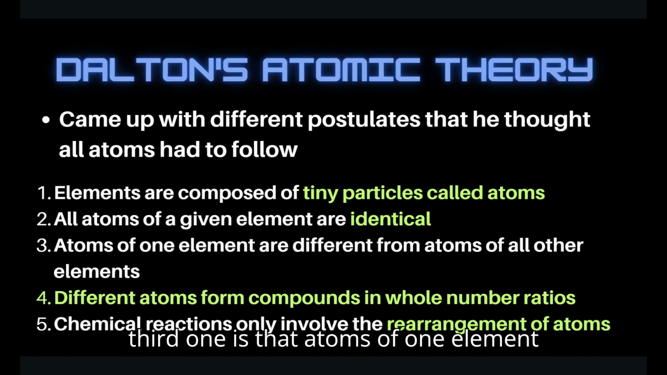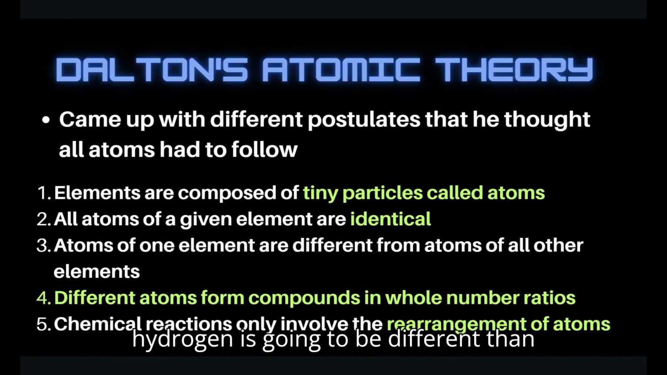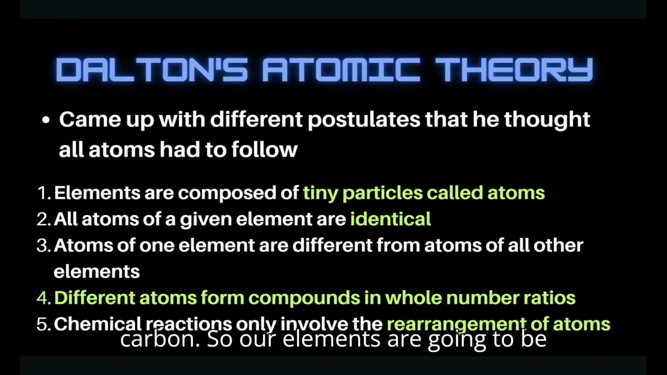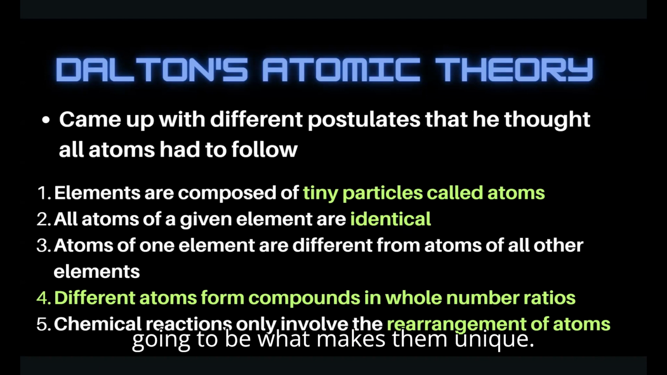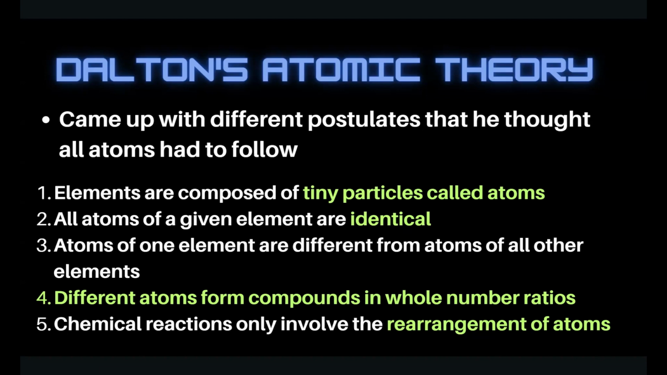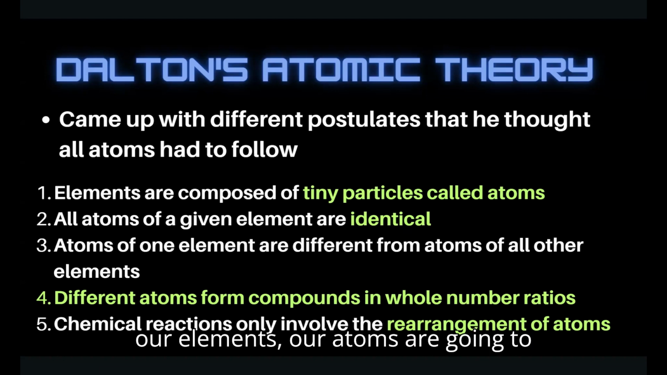The third one is that atoms of one element are different from atoms of all other elements. This does make sense: hydrogen is going to be different than helium, or hydrogen is different than carbon. So our elements are going to be different from all other elements, and that's what makes them unique. Our fourth postulate is that different atoms form compounds in whole number ratios. So what that means is that our atoms are going to form compounds in different types of ratios.